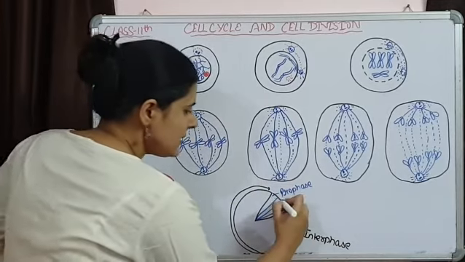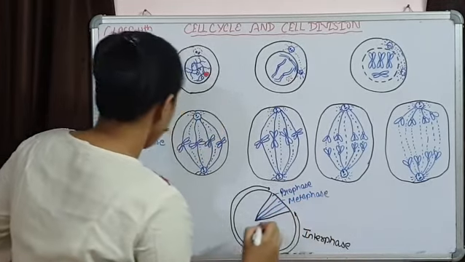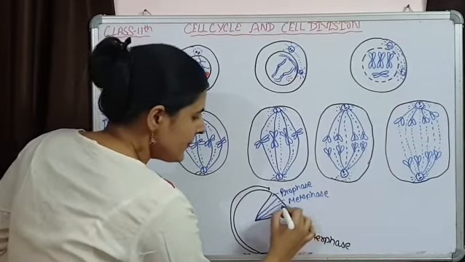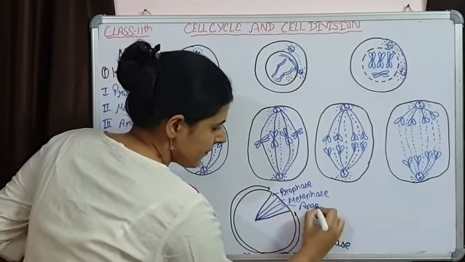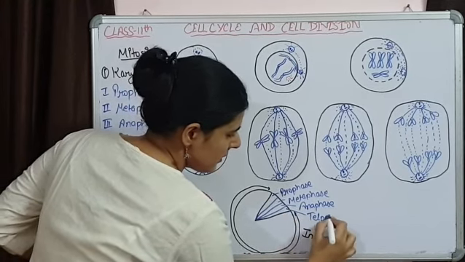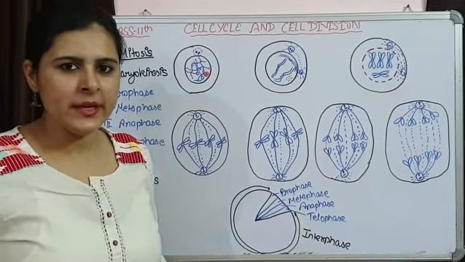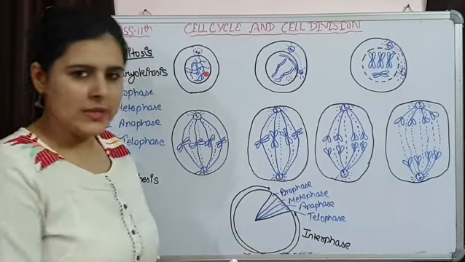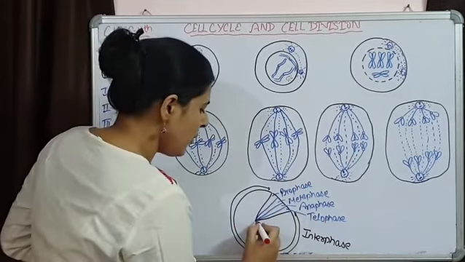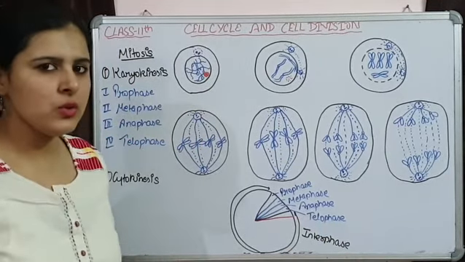Then metaphase. After that anaphase will come, and lastly telophase, where cell division is going to be completed. Now the cell can enter into a small G0 phase, or it can enter into another interphase. This is going to happen.